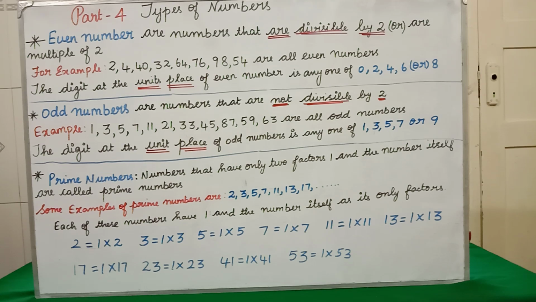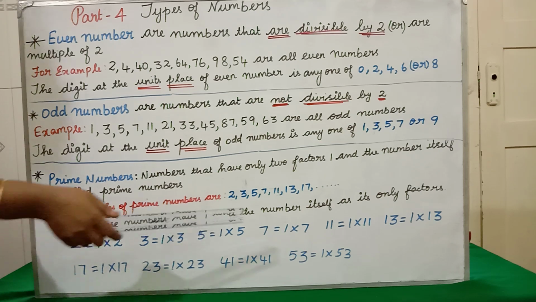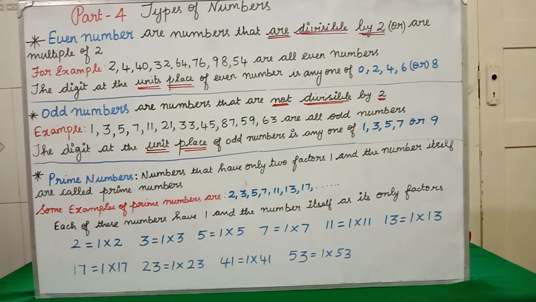Still we have more prime numbers and it goes on. If you consider all the prime numbers, we have only 1 and the number itself as its only factors.